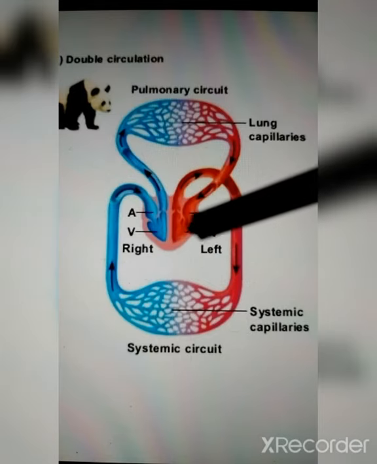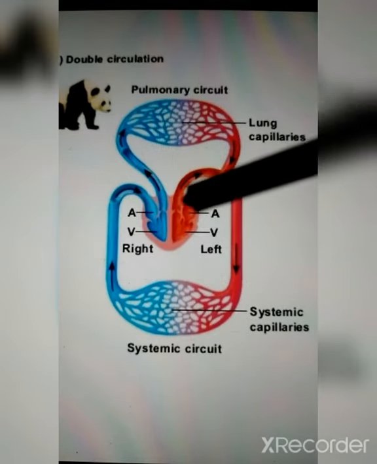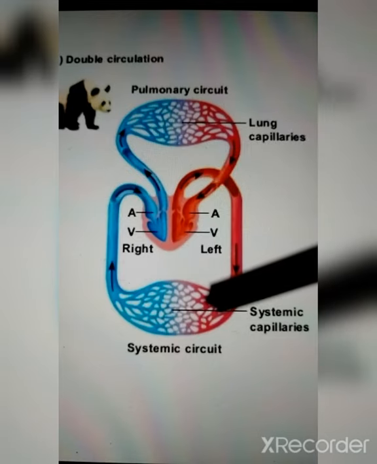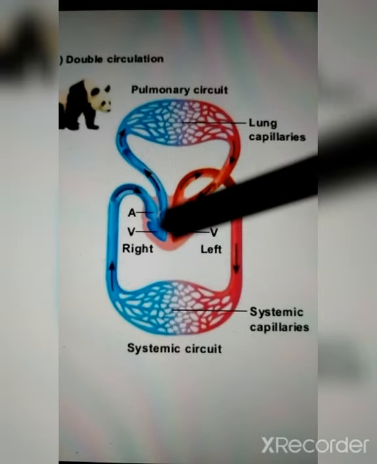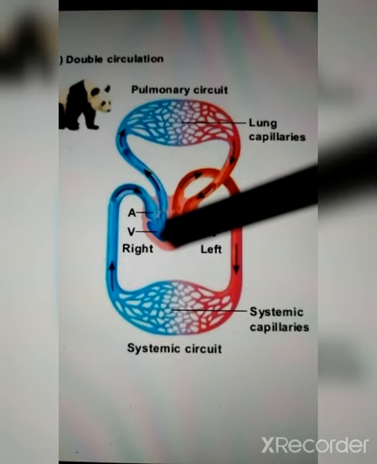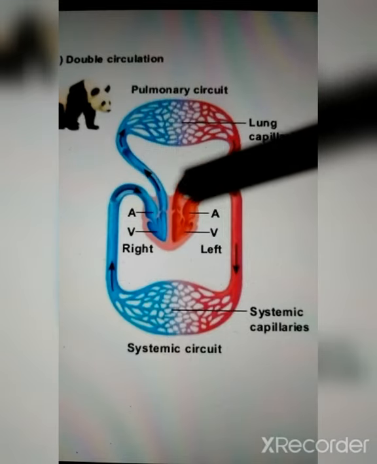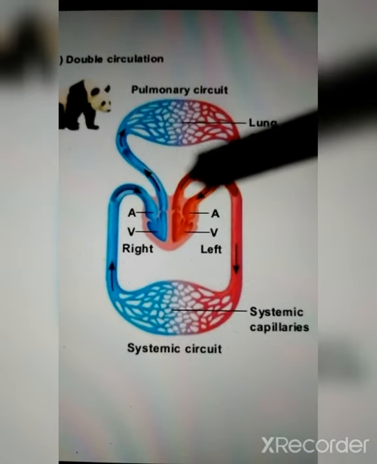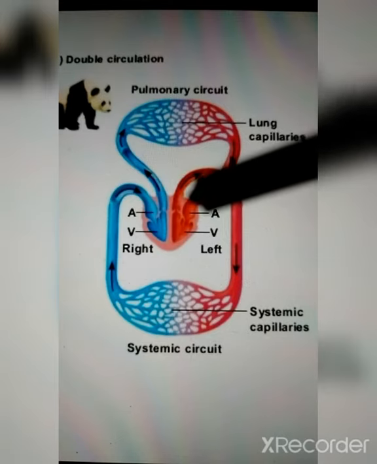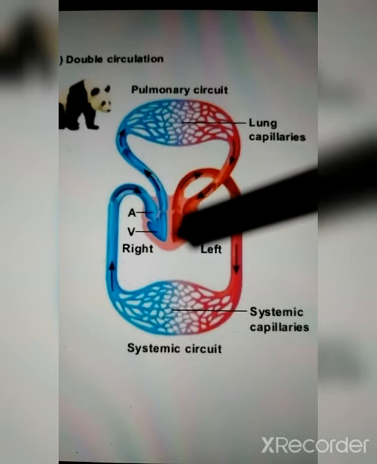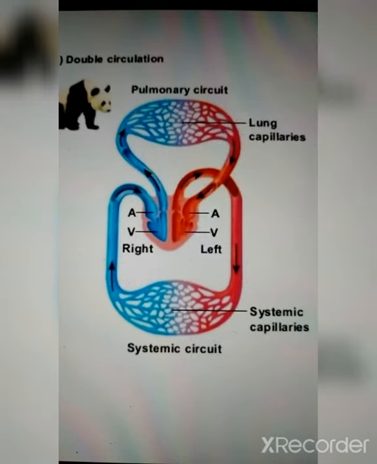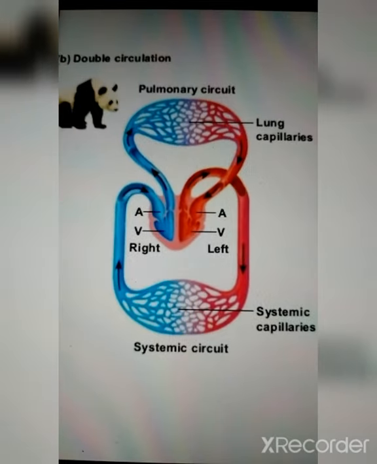So the heart will pump the blood back to the body with the help of the left ventricle. You can see here, the left ventricle is pumping the blood to the body, whereas the right ventricle is pumping the blood back to the lungs. So it is clear that the receiving of the blood by the heart is with the help of the atriums, and the pumping of the blood from the heart is done by the ventricles.